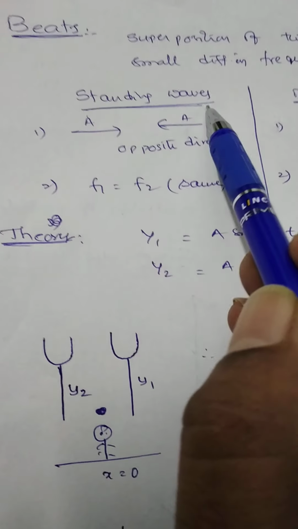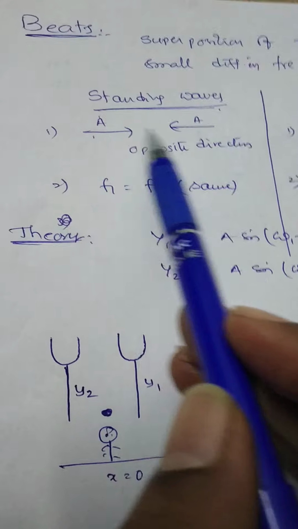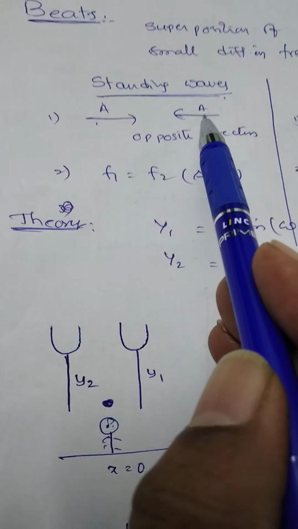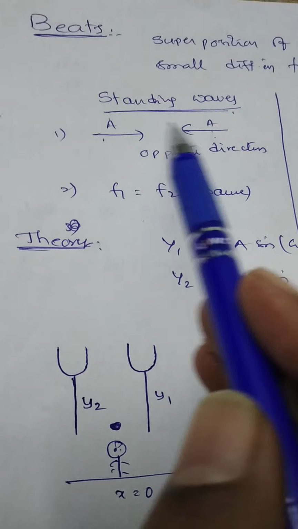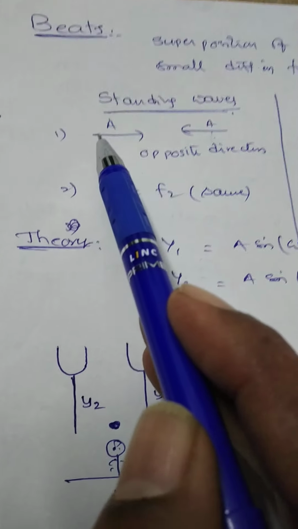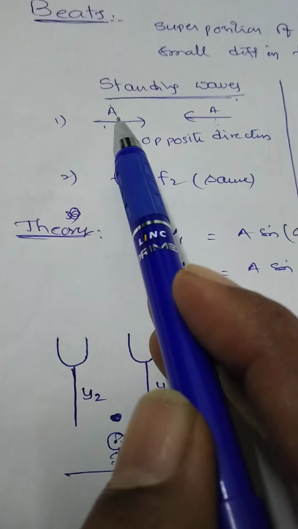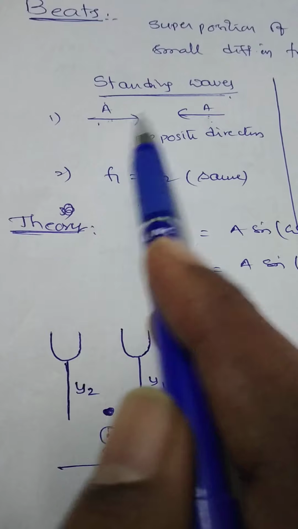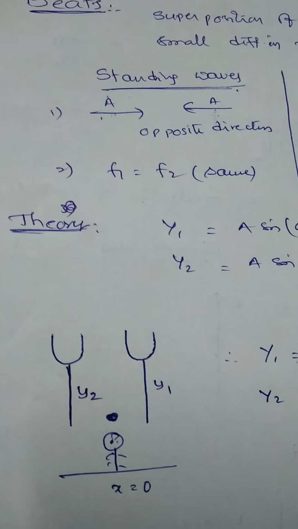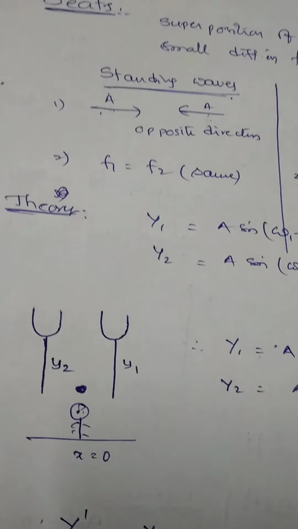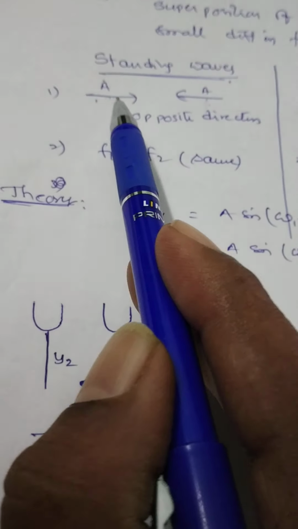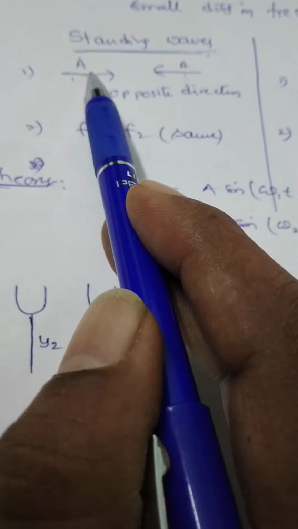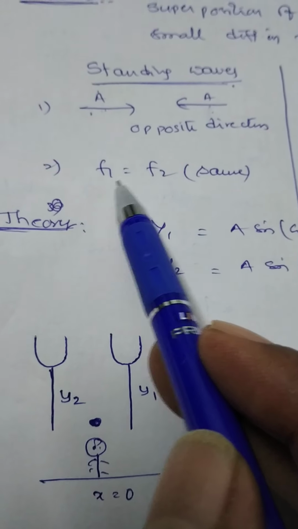Stationary wave means two progressive waves having the same amplitude and frequency are moving along the same line and opposite to each other. They are superimposed together to form the standing waves. So compulsorily, in the case of standing waves, the two waves must be traveling in opposite directions. The individual waves both have the same frequency, meaning F1 equal to F2.